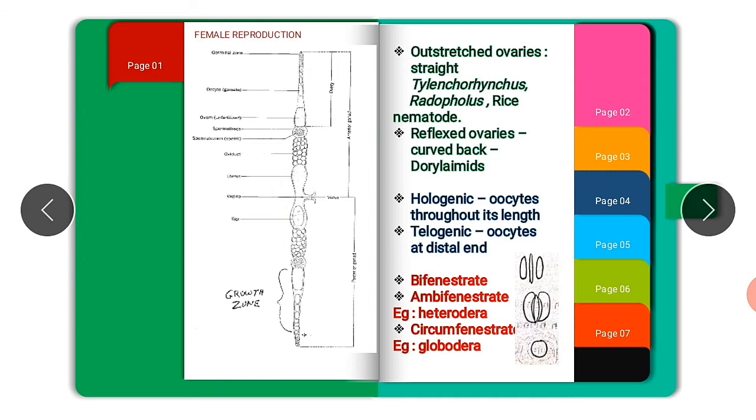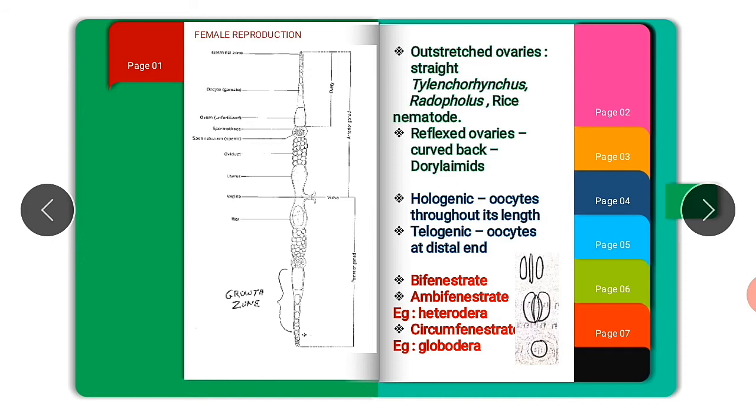In some species, there is an extension beyond the vulval opening, the post-vulval uterine sac. I will tell about this later. Next one is outstretched ovaries. What are outstretched ovaries? The ovaries which are always straight and do not curve back. It is present in most plant parasitic nematodes. Examples, Tylenchorhynchus, Radopholus, rice nematode, like that.